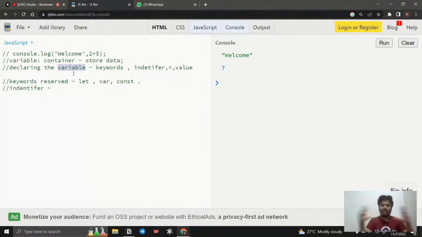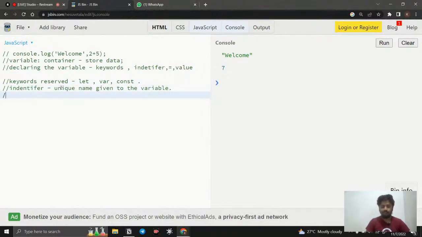So if I have a lot of jars, okay, I need to give a name for each jar. This is for tea, this is for coffee. Like that, we will give a name. We will place some name on that jar, right? So I can simply take it easily. That is why an identifier is nothing but a unique name given to the variable.